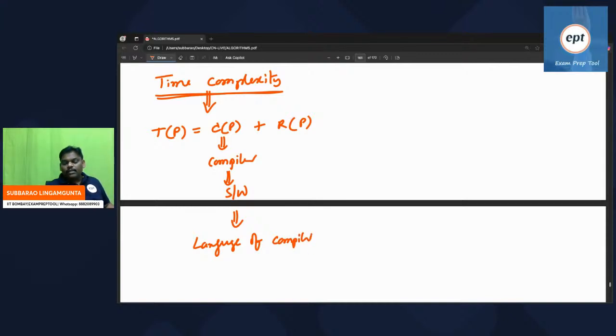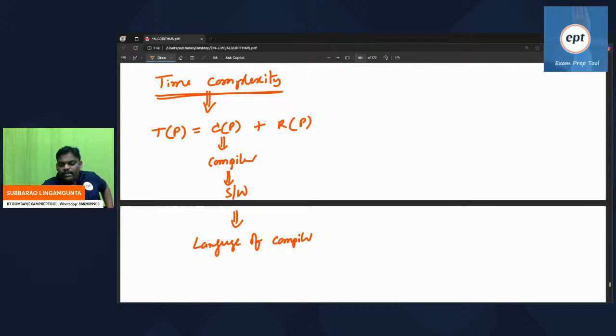Suppose that software was written using a faster language, then compilation time will be less. Suppose it was built using an old, slow language, then compile time will be more.